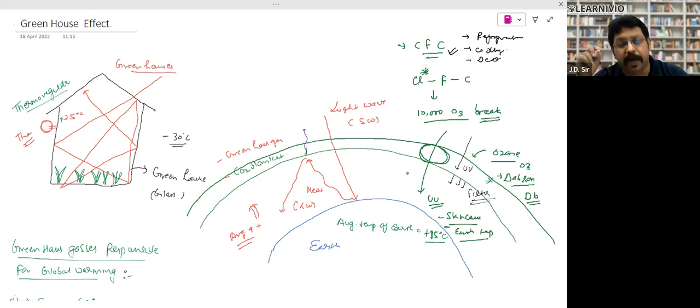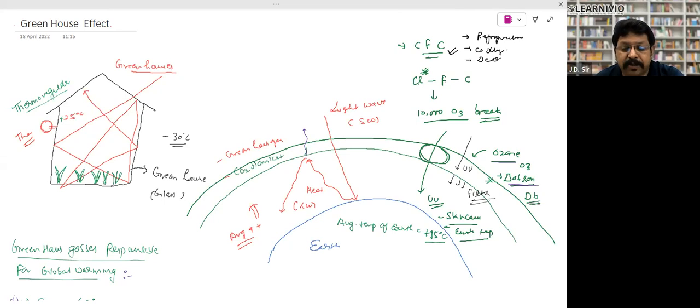23 to 25 kilometer from the surface of the Earth, there is a layer of gas, and that layer is called the ozone layer, right? This is O3, right? So ozone is present at 23 to 25 kilometer from the surface of the Earth. Now this ozone is very useful for us. We measure the ozone in a unit called Dobson. I have written over here, look, I made a star, Dobson. So Dobson is the unit to measure the thickness of ozone. It's an old question, but it has been asked.